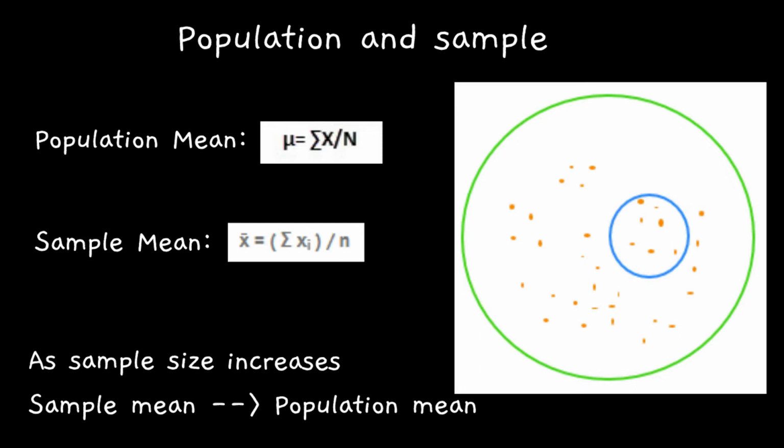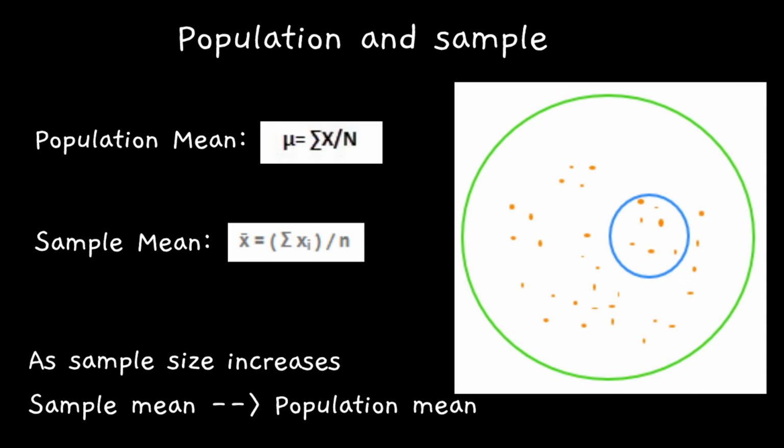One thing to note here is as sample size increases, sample mean tends to population mean. It will come closer and closer to population mean as sample size increases. So this is the difference between population and sample. Population is the set of all the events or the observations, whereas sample is the subset of the population which we have taken to estimate some statistic or some property of the population. Here that property or statistic is height that we want to measure from the population.